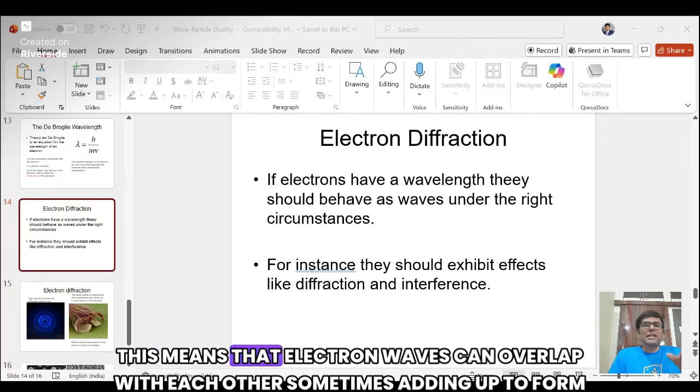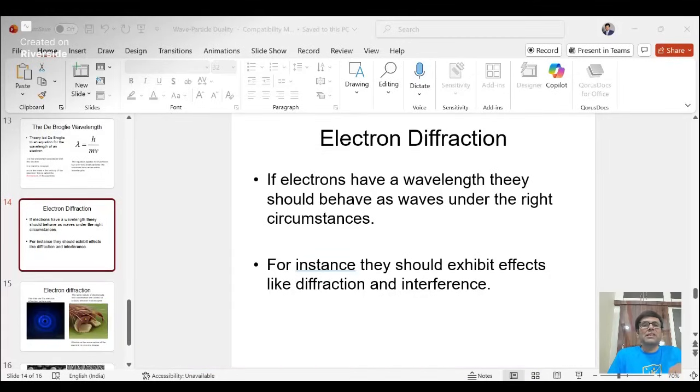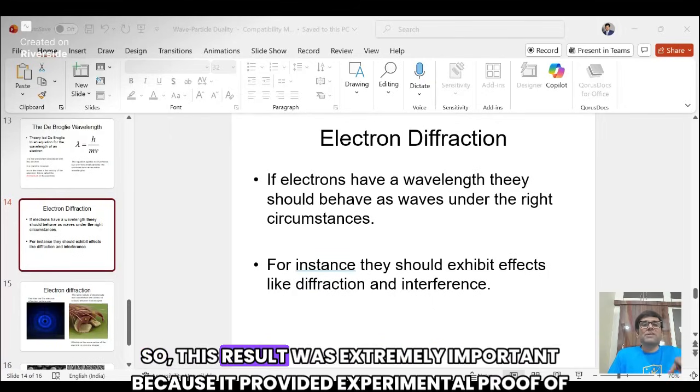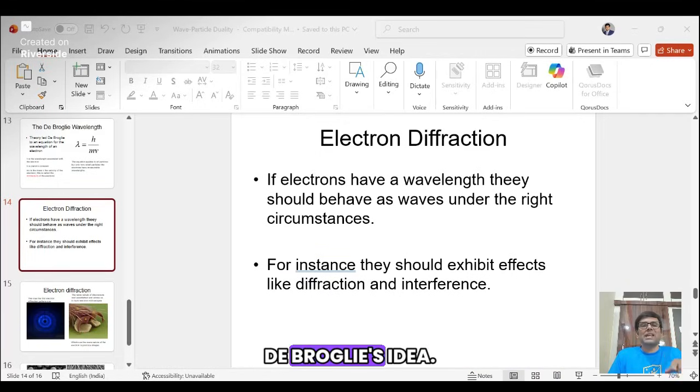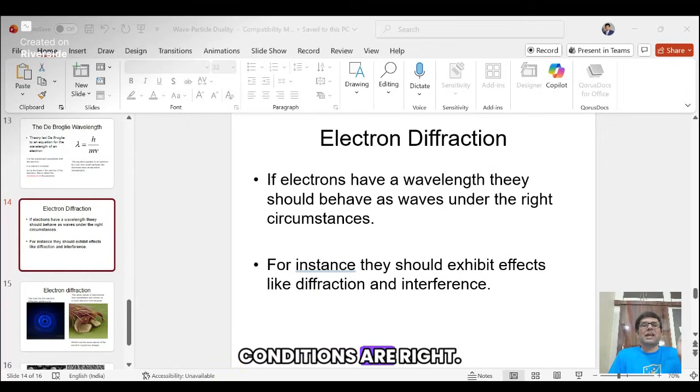This means that electron waves can overlap with each other, sometimes adding up to form bright regions, and sometimes cancelling out to form dark regions. This is purely wave-like behavior. This result was extremely important because it provided experimental proof of de Broglie's idea. It showed that electrons are not just particles, they behave like waves when the conditions are right.